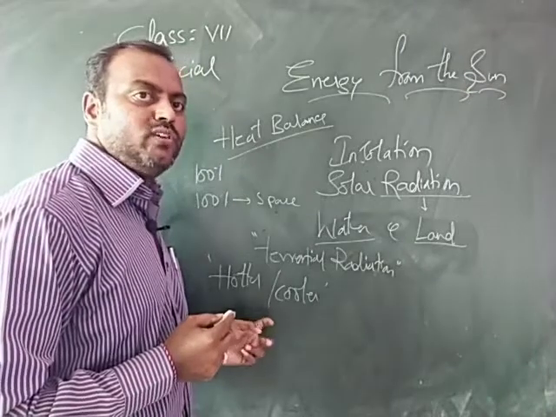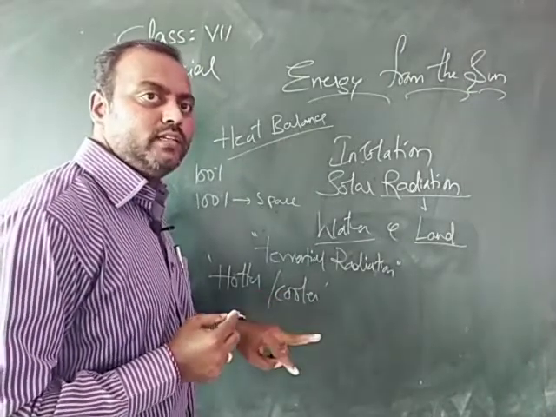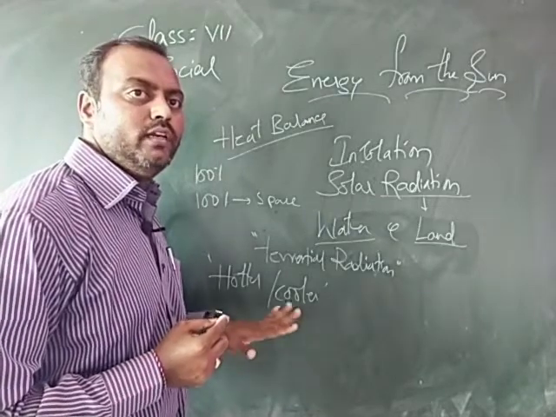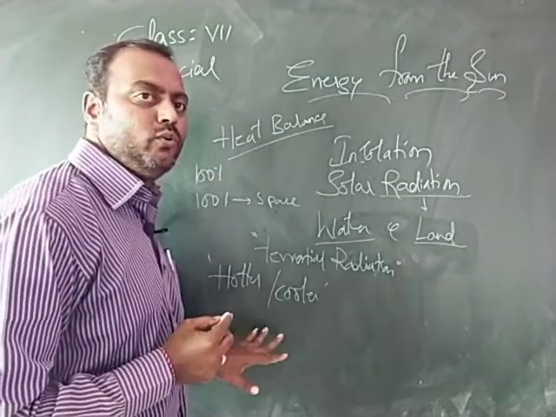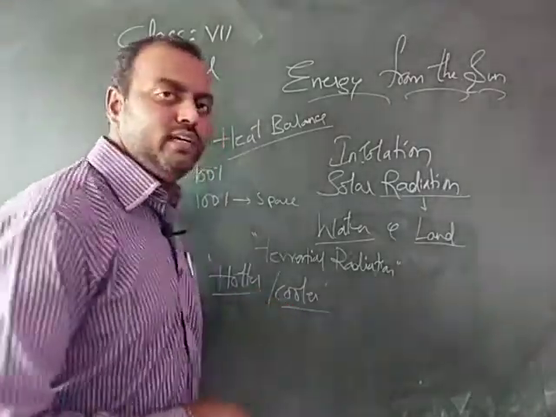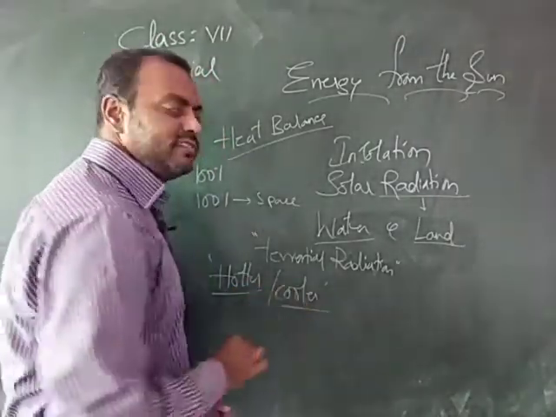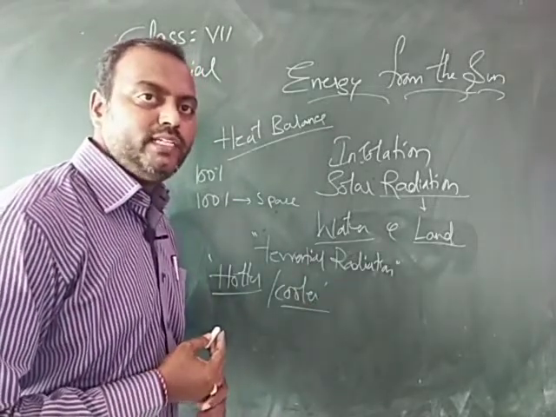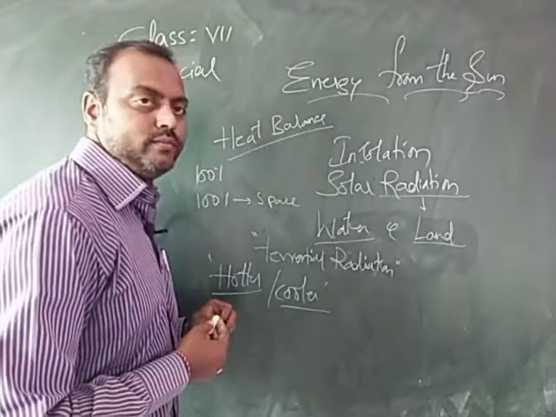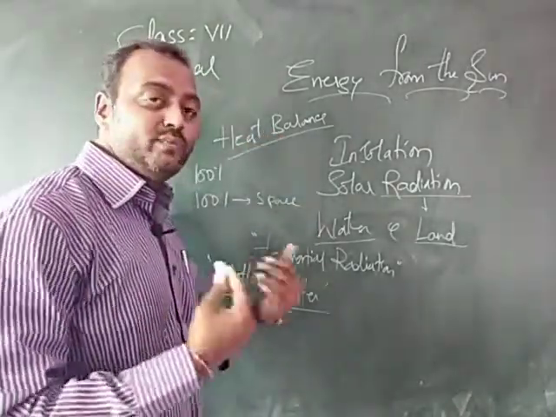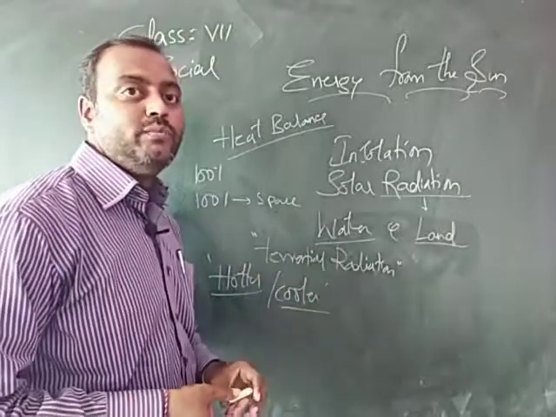Earlier, the earth was a cold body, later turned out to be a hot body, and now it has turned out to be a warm body, and human survival is possible only in these warm conditions. Neither hot is acceptable nor cool is acceptable. These conditions are not suitable for the habitation and survival of mankind and animal kind on the earth. So heat balance is very important. Whatever you receive, it has to be given back. That is the most important concept.